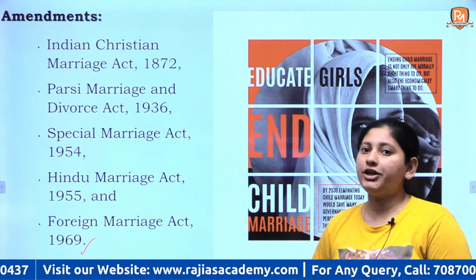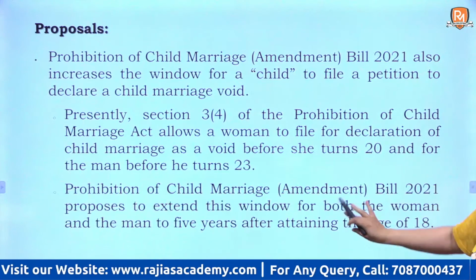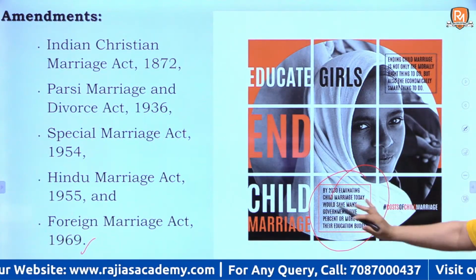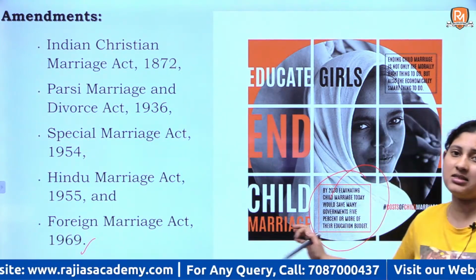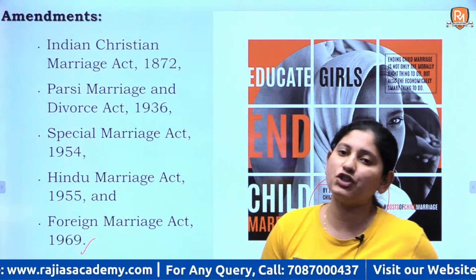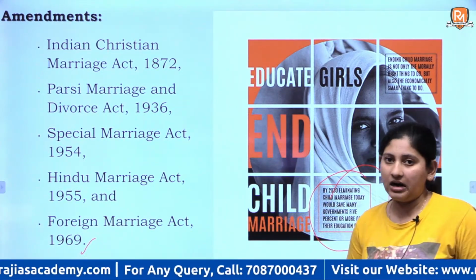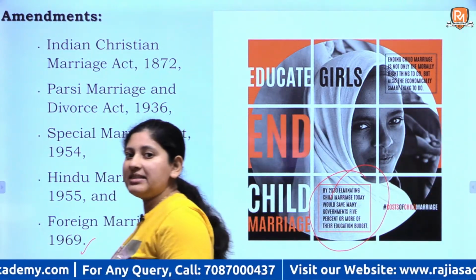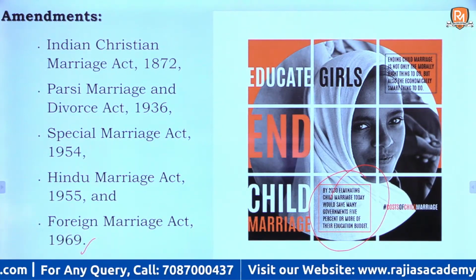And as I told you, the SDG goal is that by 2030 we have to eliminate child marriage, and hence governments not only in India but worldwide are working really hard towards it. India along with 5 countries comprises the maximum number of child brides in the world.